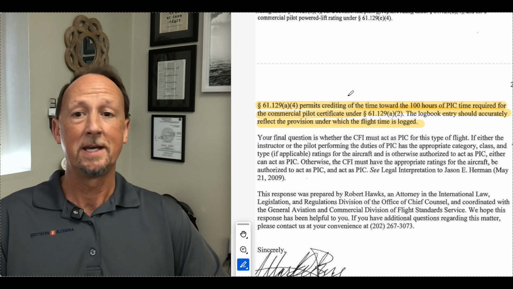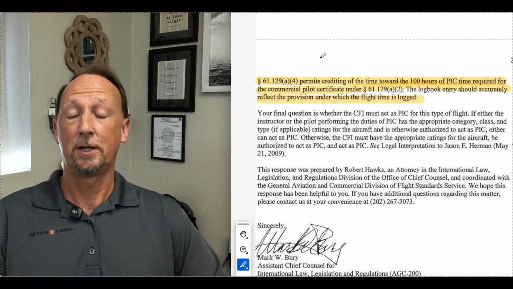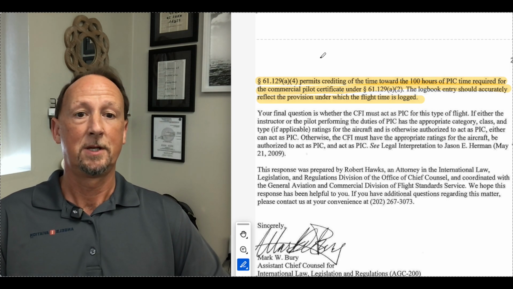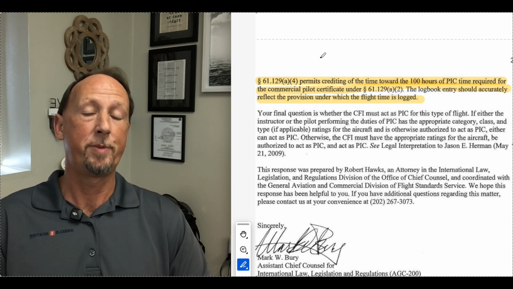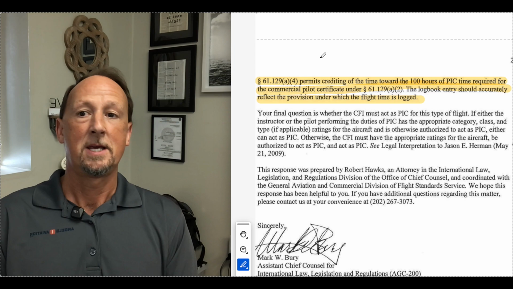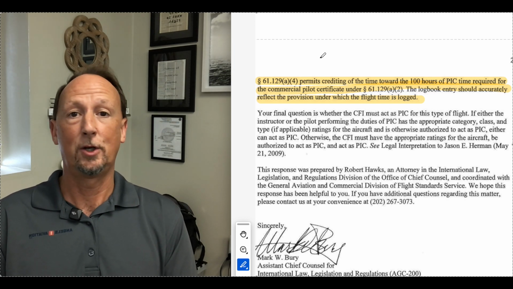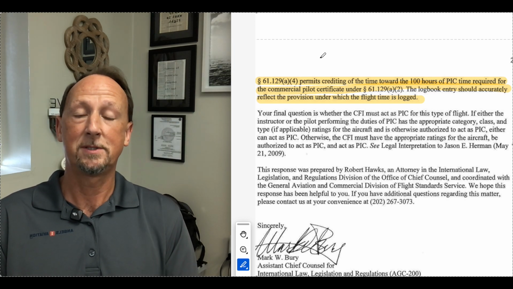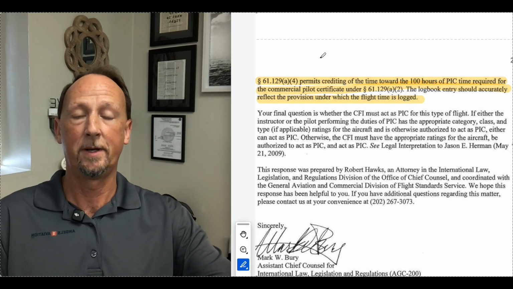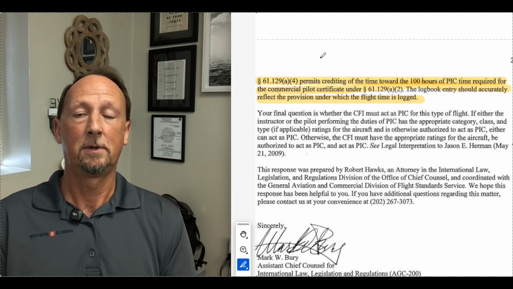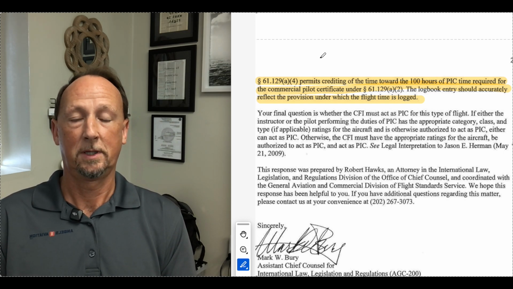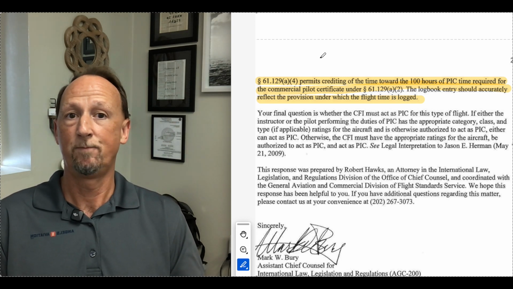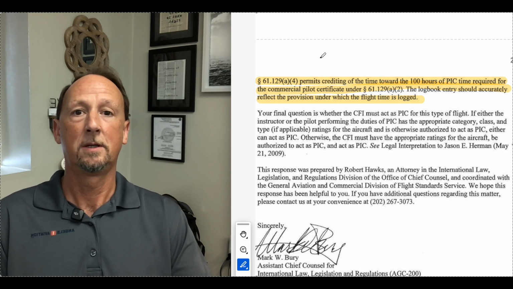So, in summary, during that 10 hours, if you have a rating in that category and class, you may log PIC. If you do not have a rating in the aircraft, you cannot log PIC. However, that 10 hours does count towards your total to meet the requirement of the commercial certificate. Log it appropriately. And you cannot log dual in any of those flights. Otherwise, it's not supervised PIC. Because you're acting as PIC, you can't be trained. That's what dual is, so you can't log it.